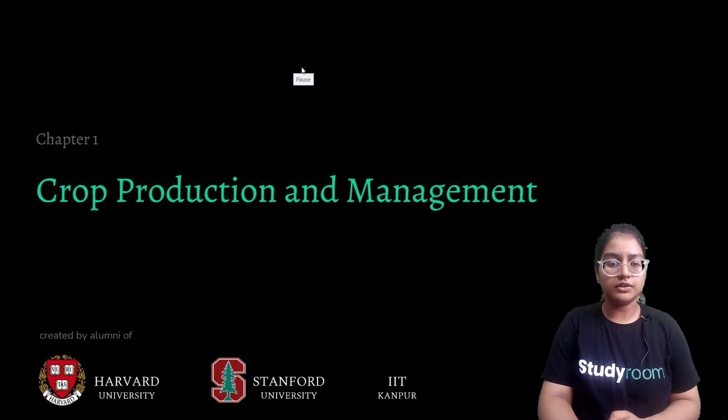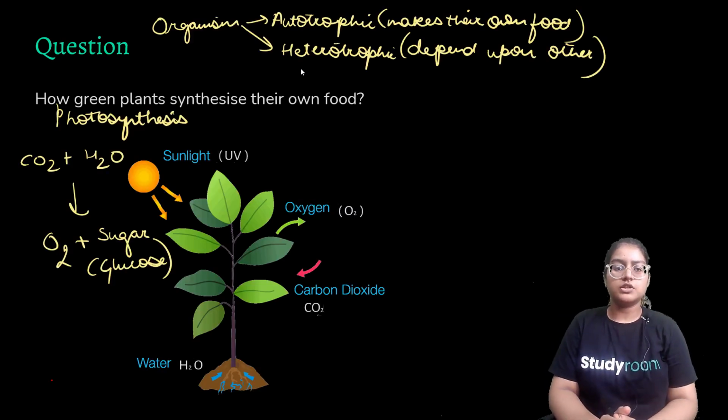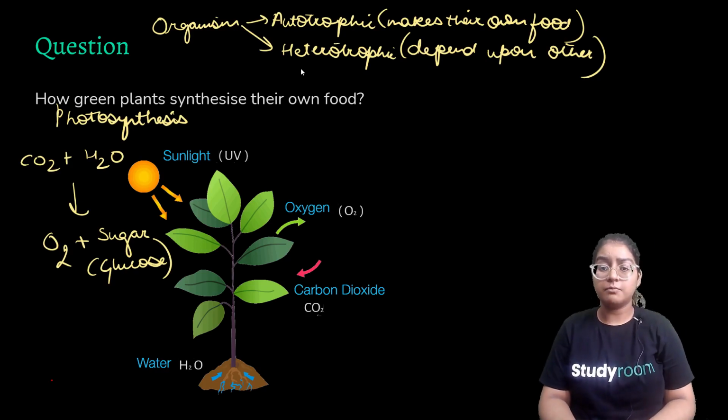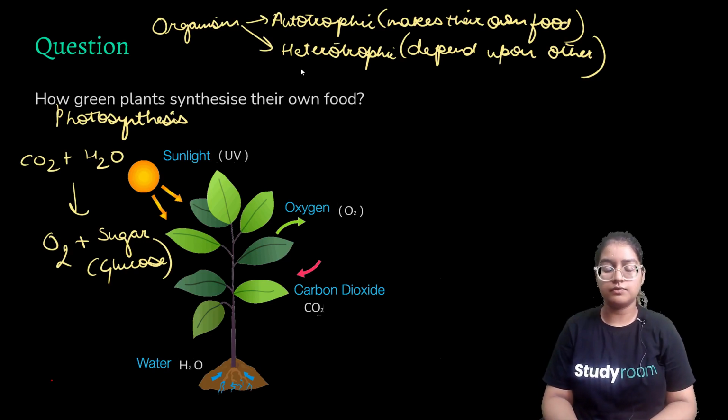So we'll start with the first chapter and with the first topic of it. The chapter name is crop production and management. So the first question is how green plants synthesize their own food. It's a very important question because we all depend on plants for their products, for vegetables, for fruits. The answer to this question is the process of photosynthesis.